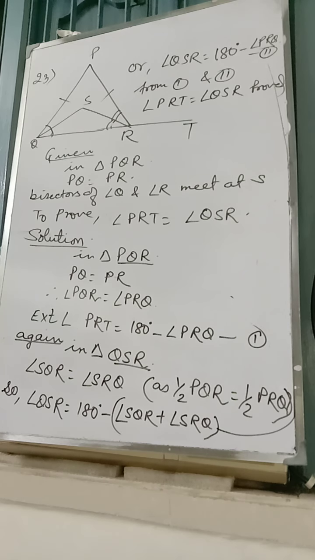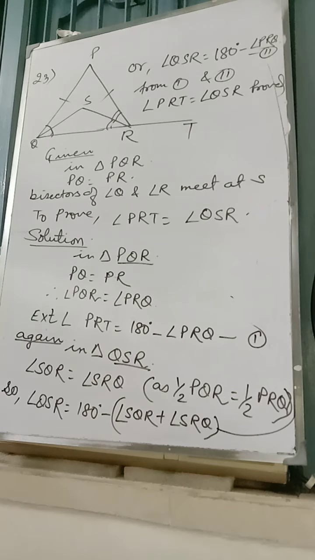Last sum, you can see question number 24. In the given figure, triangle ABC is an isosceles triangle. If angle PAC is 110, find the base angles and vertex angle of triangle ABC. Now you see the quadrilateral PAQC. We have angle P 90, angle Q 90, angle A 110. So what would be angle C? 360 minus 290. So that gives you 70 degrees.